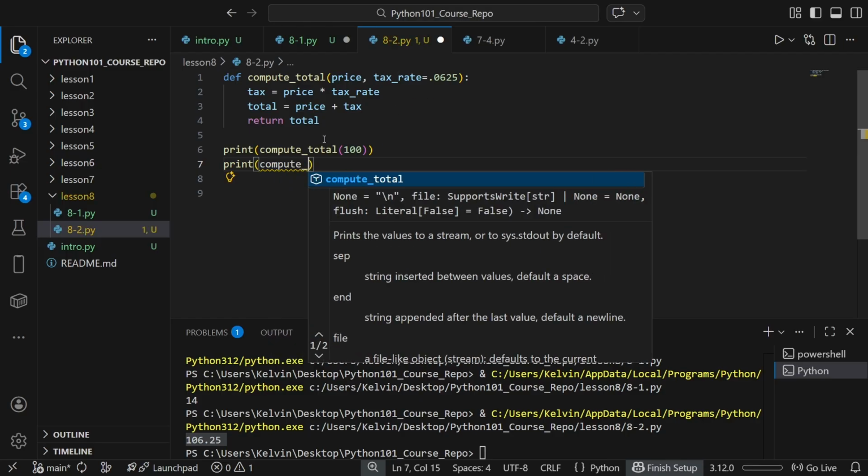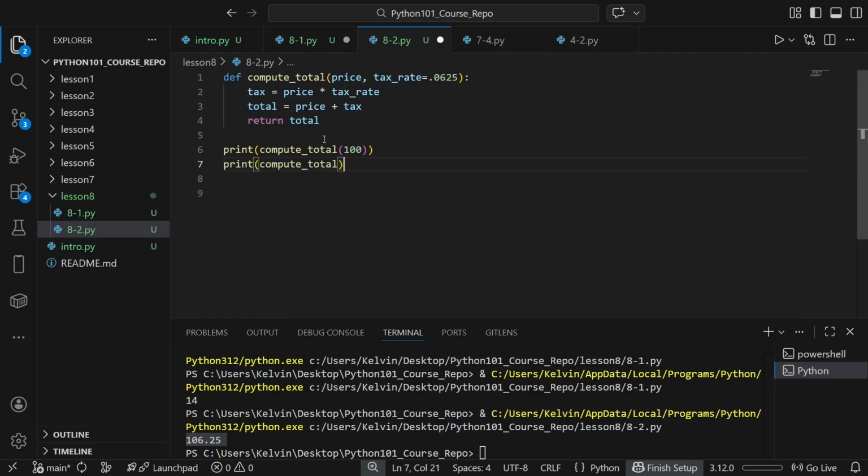So we had compute total. And let's say that we want a 100% tax rate. Since we're using decimals, this will evaluate to 1. 100% tax rate is 1. And then we'll see that the total is going to be 200.